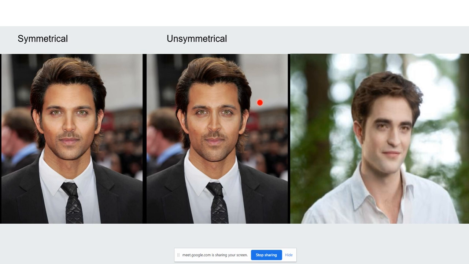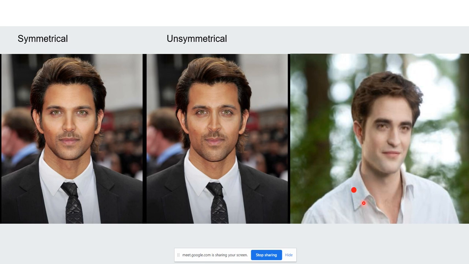Are you getting this? Which Ritik do you prefer? Unsymmetrical, yes, definitely. Me too. I have kept Ritik's photograph as my screensaver. So every morning when I wake up, I see Ritik, and my day goes very well.